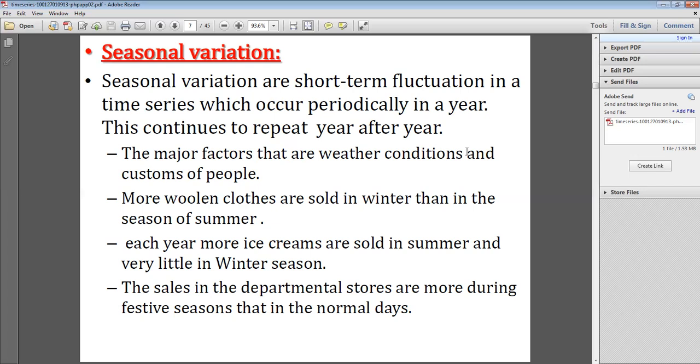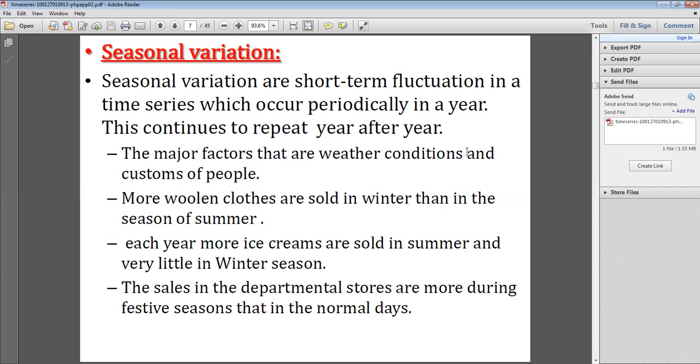Each year, more ice creams are sold in summer and very little in winter. Okay, so in summer season there is demand for ice creams and cold drinks, but there is not so much demand in winter season.